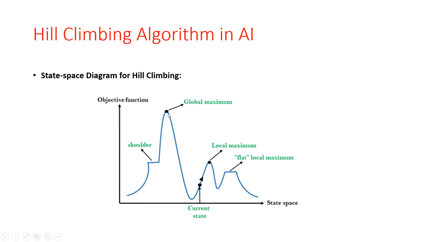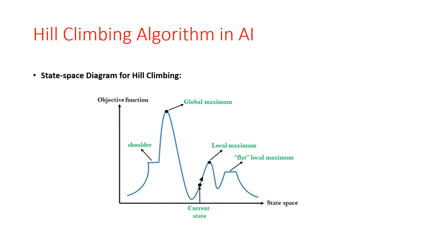See here, this is a global maxima and this is a local maxima. Compared to its neighbor, the local maxima has a higher solution, but compared to the global maxima, the local maxima has a lower state. So this is all about the local maxima.